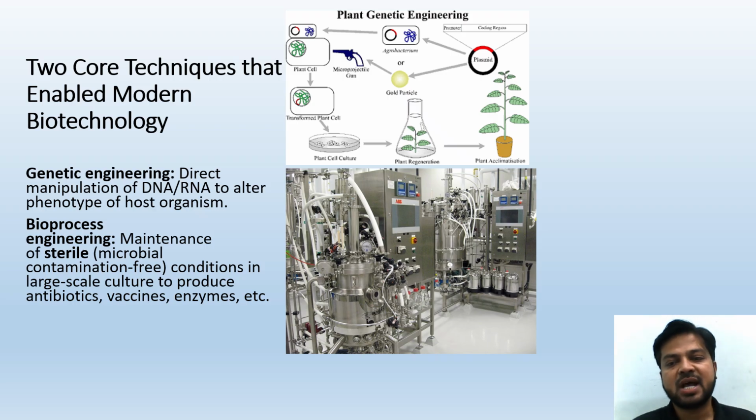The second technique which has enabled biotechnology to its vast field is bioprocess engineering: maintenance of sterile, microbial contamination-free conditions in large-scale culture to produce antibiotics, vaccines, and enzymes. Sometimes direct definitions are asked, so remember this definition. You can see this diagram, which clearly depicts genetic engineering and bioprocess engineering. By seeing the images, you can remember these definitions very easily.